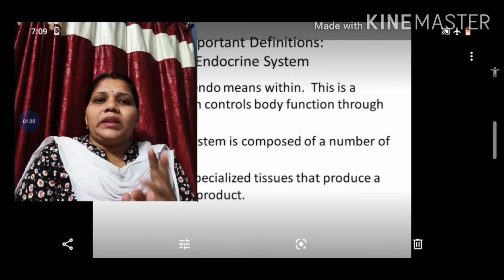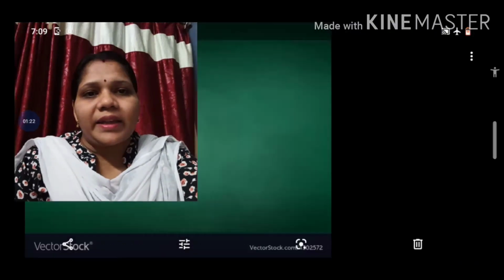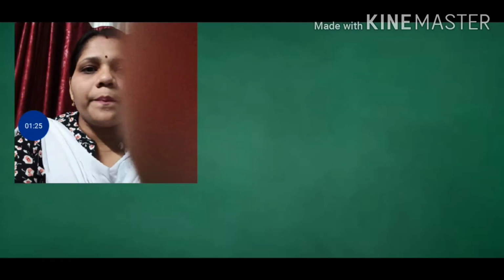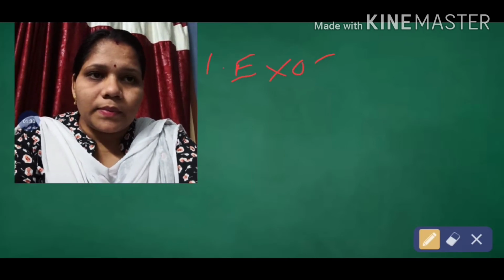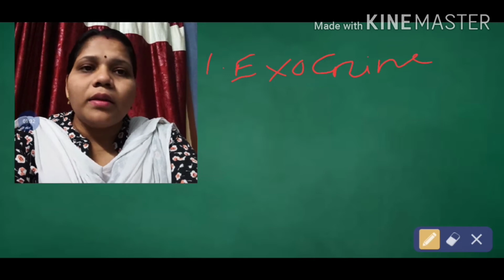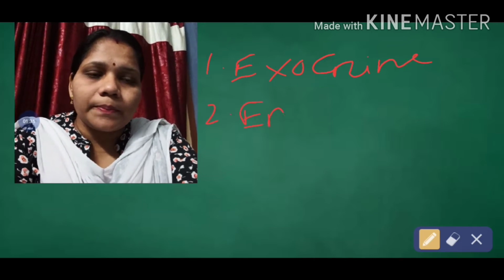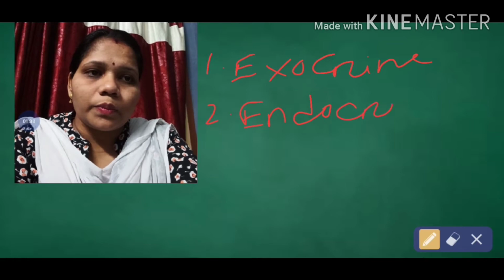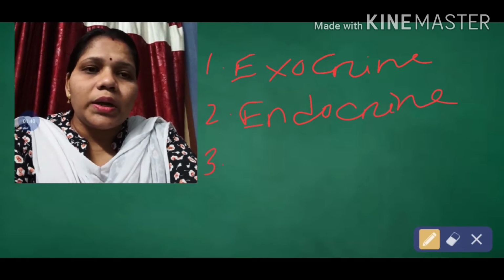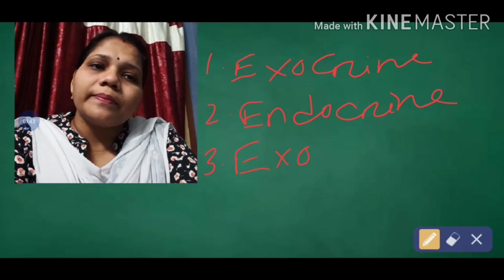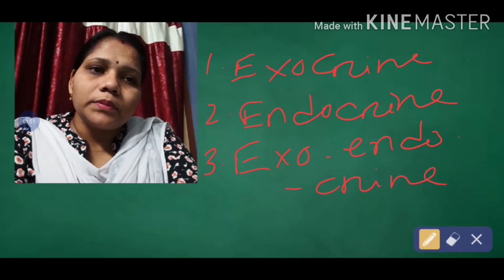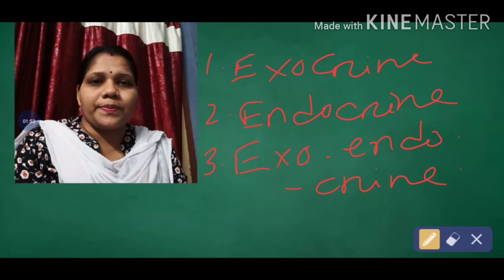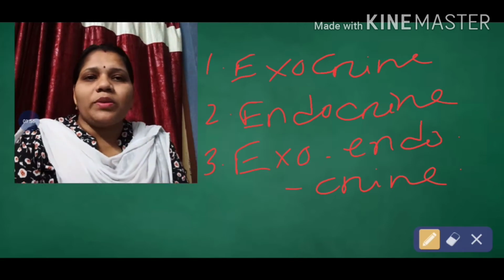Now, there are three types of glands. One is your exocrine. Then the second one is your endocrine. The third one is your exoendocrine. So there are three types of glands. First of all, we will discuss the exocrine.